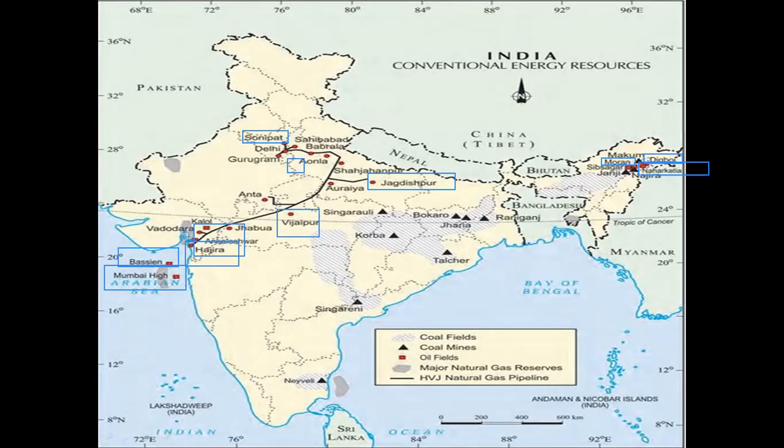Now, this is the HVJ pipeline, which we come across in natural gas also. So the HVJ pipeline, let me tell you, is one of the oldest pipelines of India, and it is the longest pipeline of India. Approximately 1700 kilometers long. H for Hajira, V for Vijaypur, J for Jagdishpur, and from Gujarat to UP it has been formed.